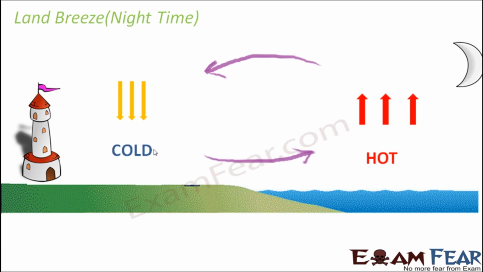Again a low pressure area gets created. So from high pressure, air will come here. As a result, here a low pressure area will be created. So again air will move here. That's how it will happen in this anti-clockwise direction. So in this case, what is land breeze? Land breeze would be the cold air which is flowing from land towards the sea at night.